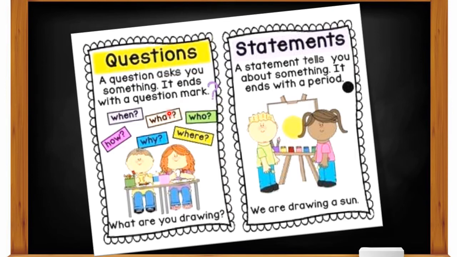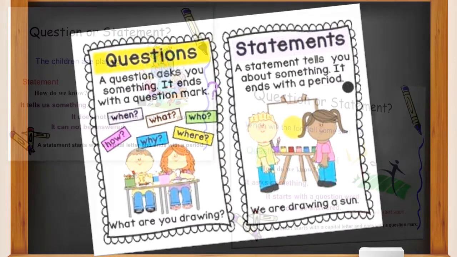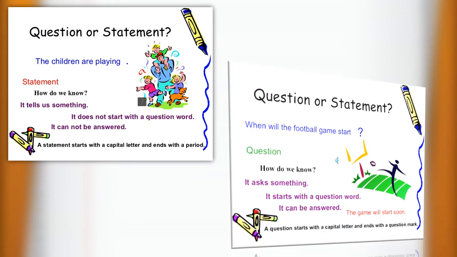Okay? So like if I ask you, what is your name? This sentence can be answered, isn't it? You will answer it like, my name is what? My name is Dhanjit. My name is Dhalin, isn't it? So let's learn more about this. Let's see some more examples of question and statement here.